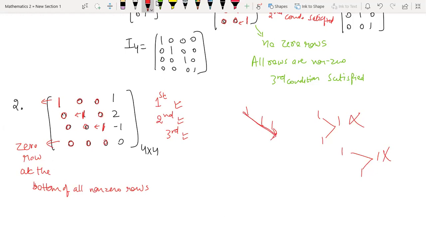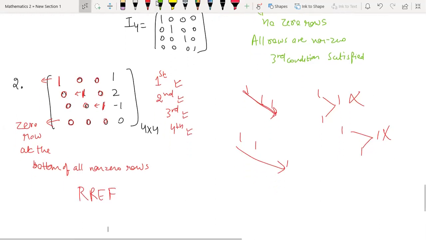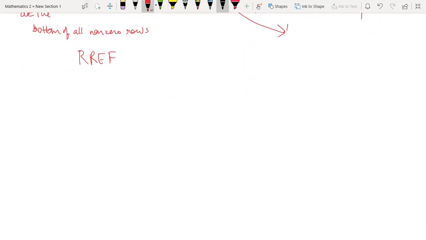There might be a column skip, there might be a row skip, but it should always be a downward arrow pointed in this particular direction. So the fourth condition is also satisfied. So that is why this matrix is also in row reduced echelon form. Right? So let me now give you one more example. After that, we'll wind up.